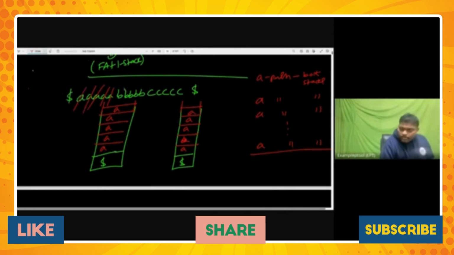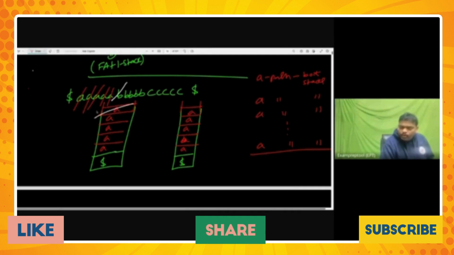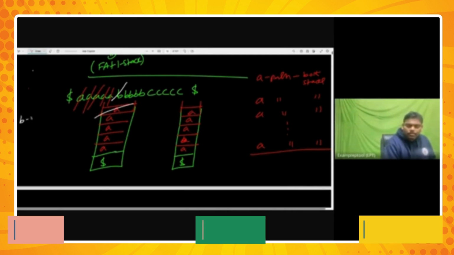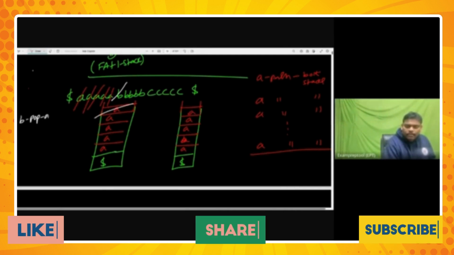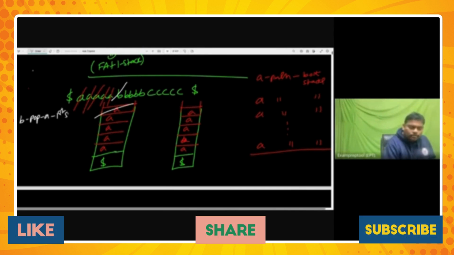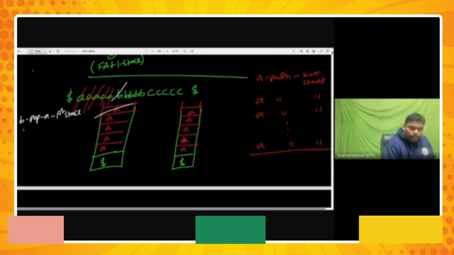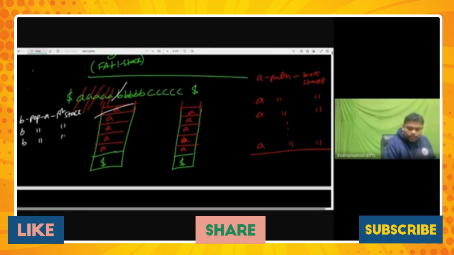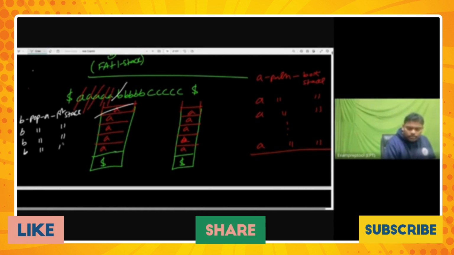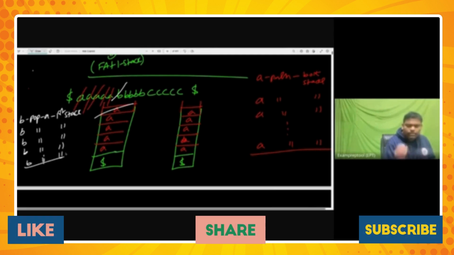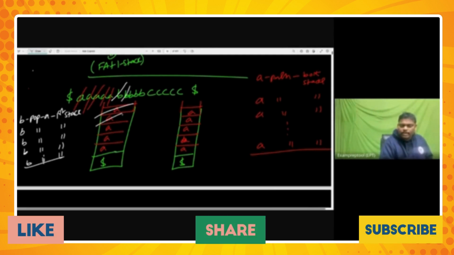What is the answer? For every B, pop only in the first stack. B, pop A in first stack. B, pop A in first stack. Continue like this. So for every B, an A is cancelled. Now see the interesting answer.